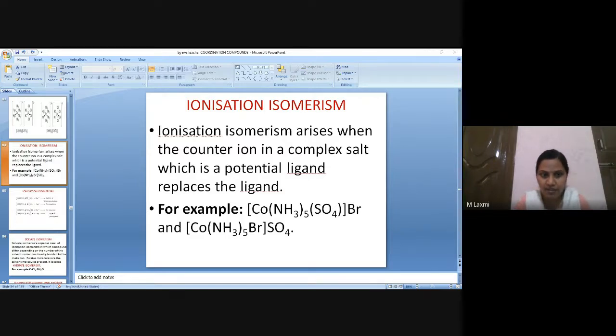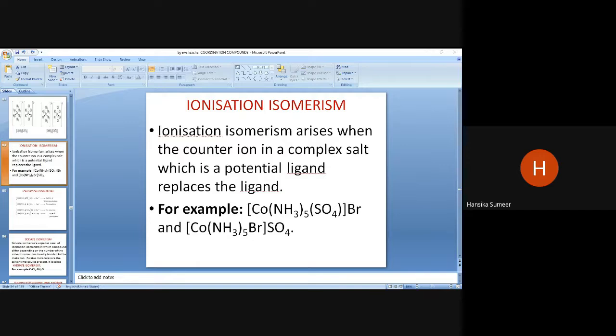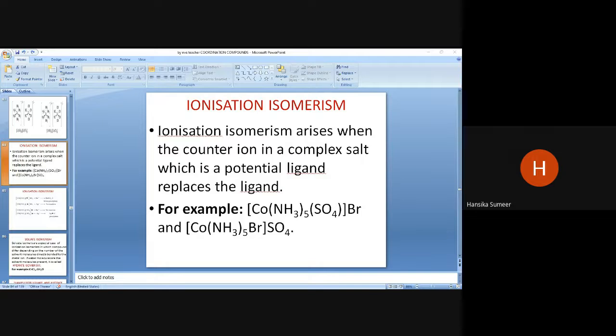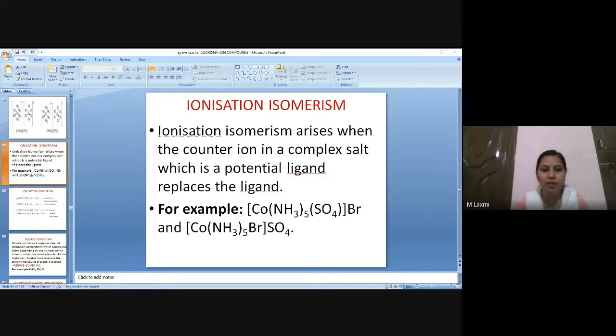For the sphere, what about the sphere? The sphere, ma'am, is pentaammine. Yes, pentaammine, A M M I N E. Ma'am, I'm just stuck with that bromate thing. Bromo. It's bromo. Yes, cobaltite. The last counter ion, tell the name of the counter ion. Sulfate. That's all. No, penta... oxidation, ma'am. Oxidation number, because you have to do it, right?